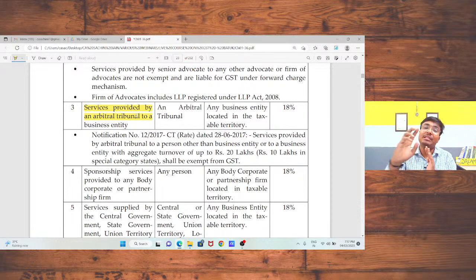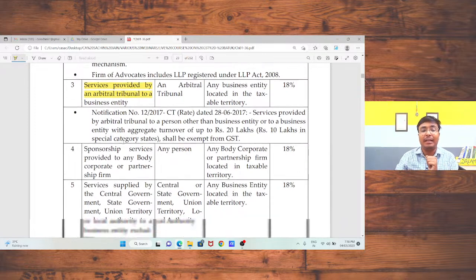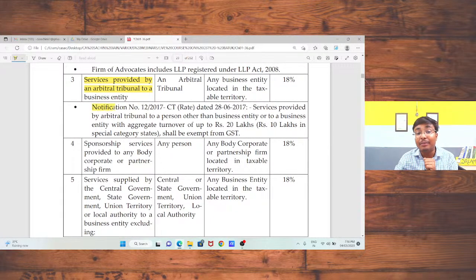In that case, business entity is liable to registration, liable to pay the tax. But if business entity is not registered under GST because his turnover is below the specified limit, in that case, no GST is payable by the business entity under reverse charge mechanism. The same was clarified by the department, notification number 12/2017, 28/6/2017.